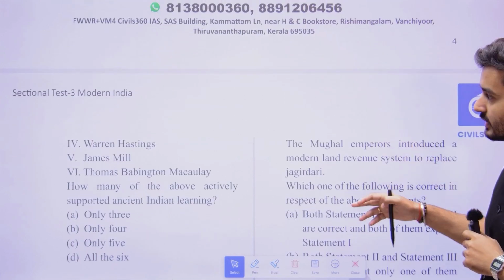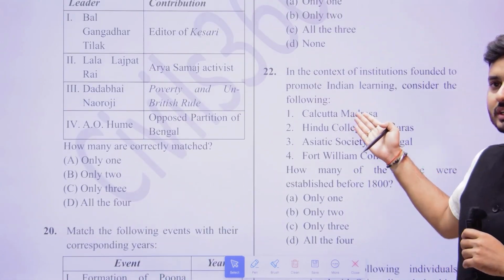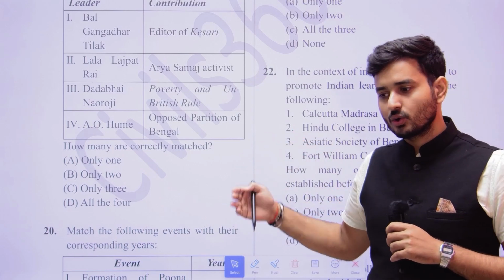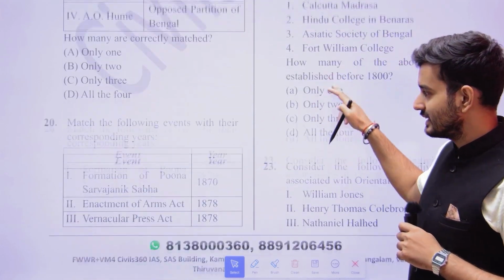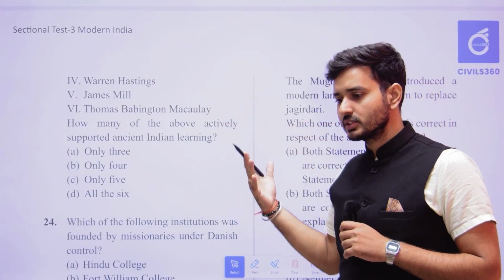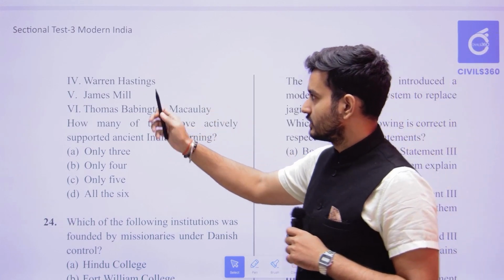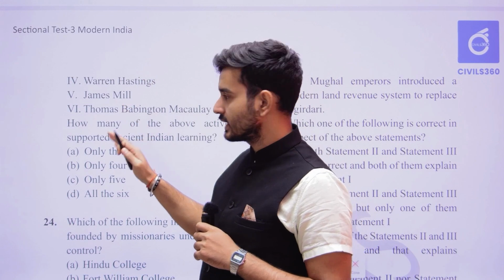Okay. Then Warren Hastings, because Warren Hastings started an educational institution here to promote Indian learning. So automatically we can also understand that yes, he would also have been a person who was associated with the Orientalist school. Okay. So four, we know the four statements are correct.